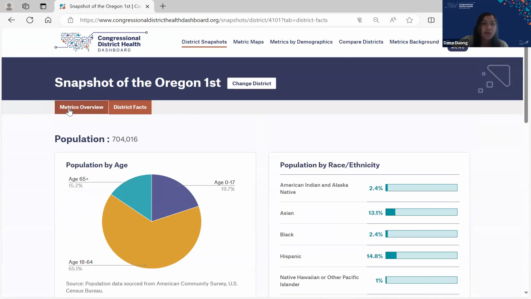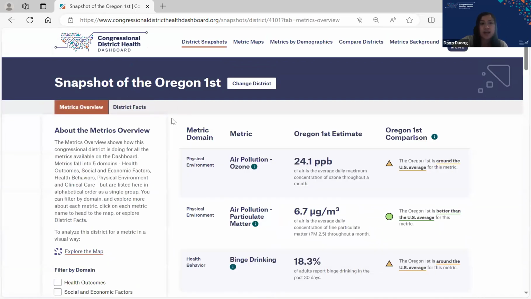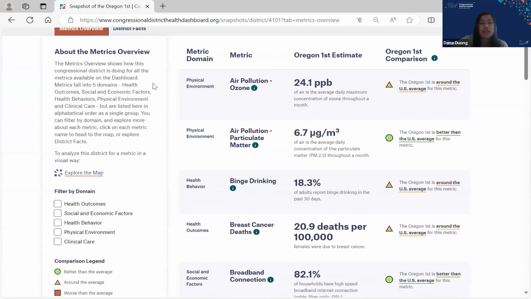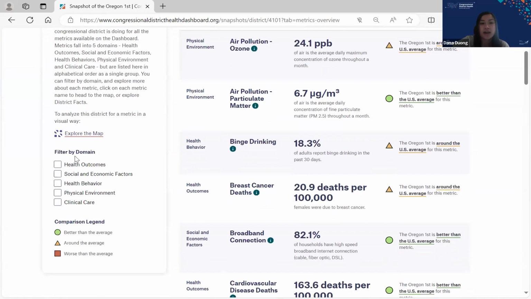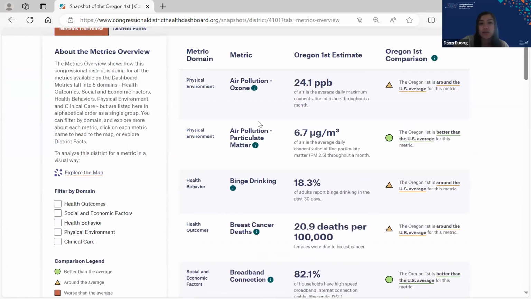So I'm going to navigate back over to the metrics overview slide. This section also has the option for you to filter by the domain of interest and the comparison legend, which you can see for the US average over here. So at a glance, you'll have all of those estimates in one.